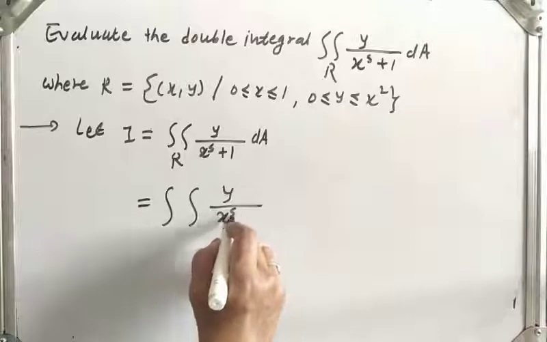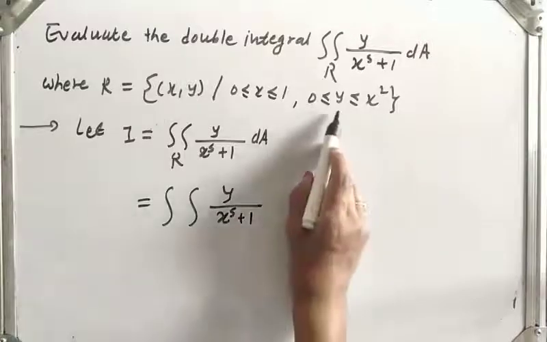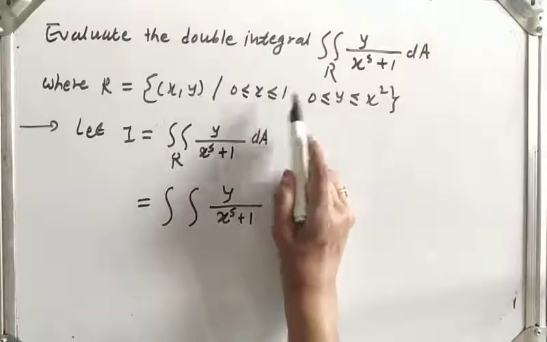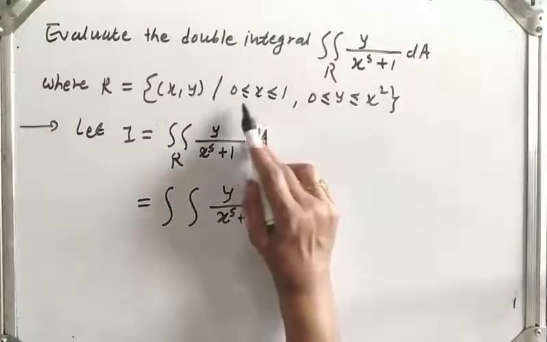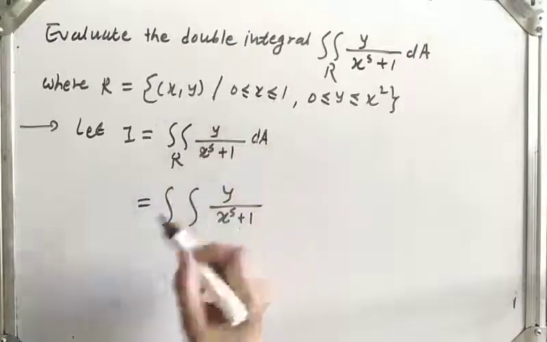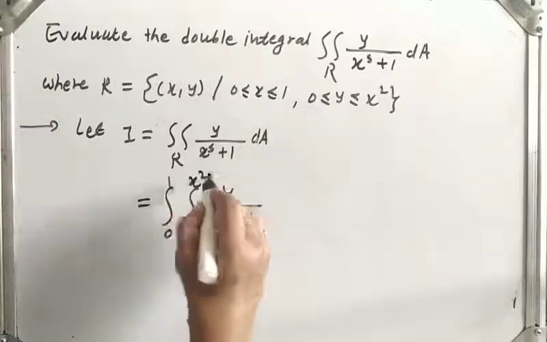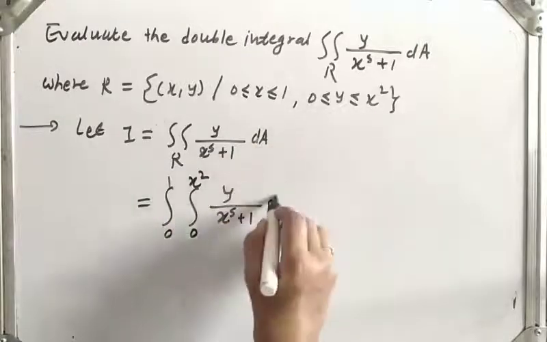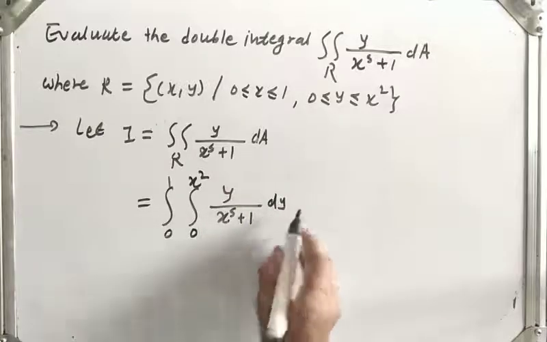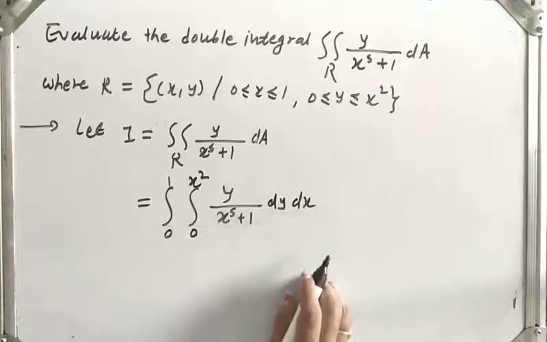y upon x raised to 5 plus 1. Now look here, the limits of x are 0 to 1, y are 0 to x square. So always take the constant limits outside and the function limits 0 to x square. So first we will integrate with respect to y and then we will integrate with respect to x. Okay.